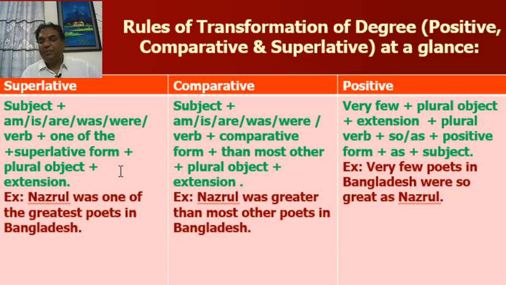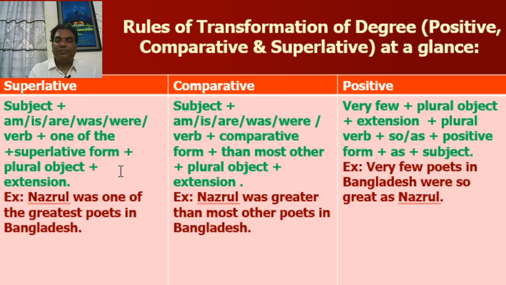And in case of positive degree, you have to start with "very few." But after "very few," you have to write a plural object, and after that a plural verb. The rest of the words are unchanged. Look at the example. Superlative degree: Nazrul was one of the greatest poets in Bangladesh. One of the greatest poets. I have written "poets" because after "one of" the noun will be in plural form.